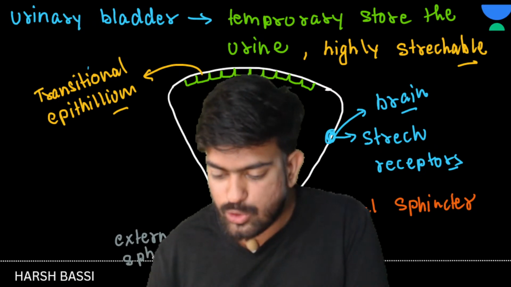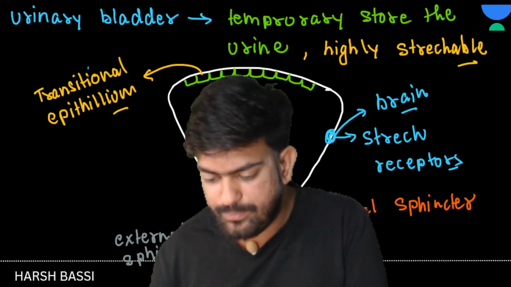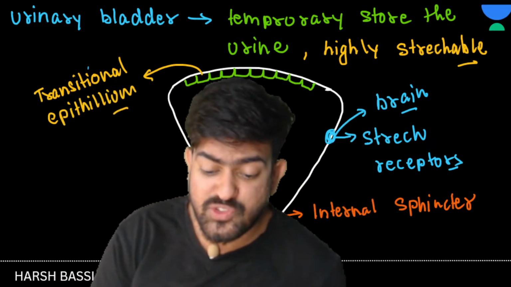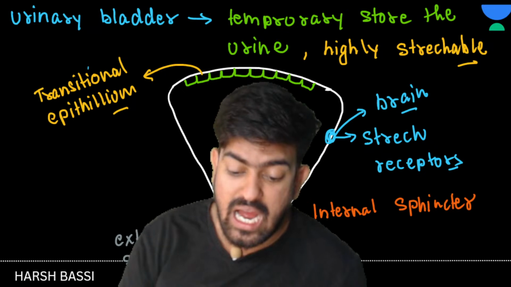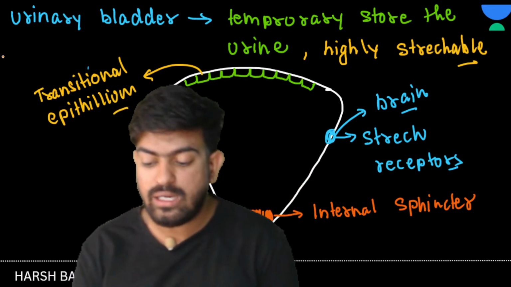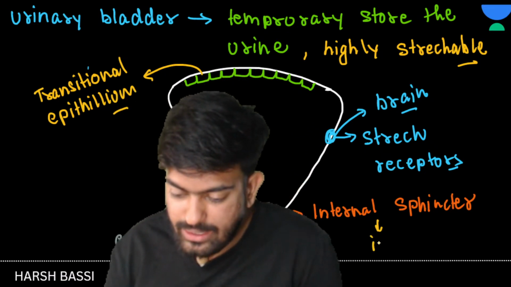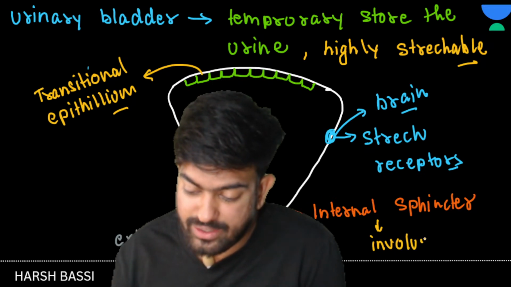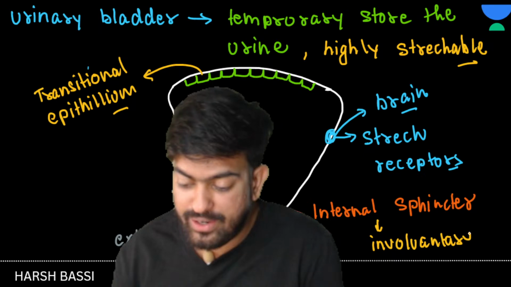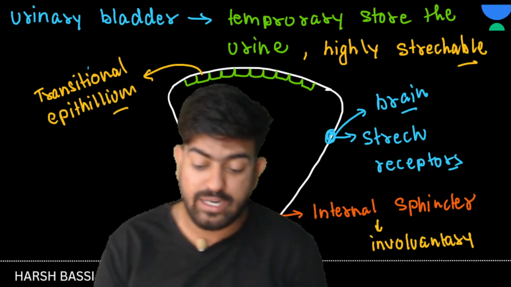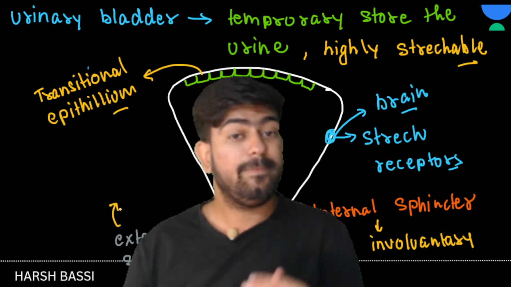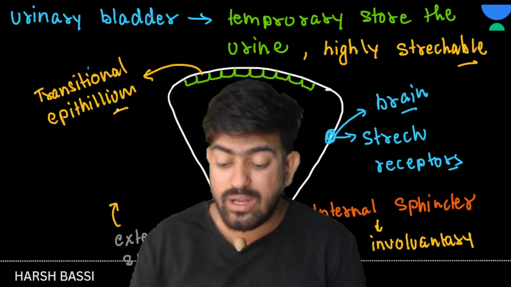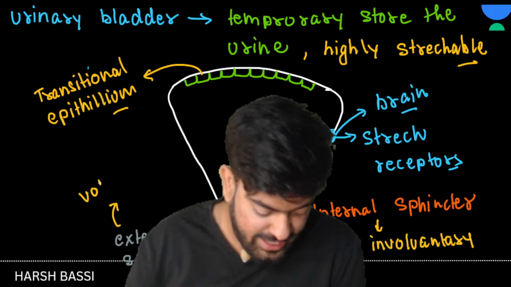Basically दोनों ही थोड़े दूर के डिस्टेंस पे होते हैं. External sphincter and internal sphincter. Internal sphincter, I say internal, I say involuntary. You can't control it. So internal sphincter is involuntary. And external sphincter, you can control it. बाहर की बात है तो बाहर की दुनिया को तुम कंट्रोल कर सकते हो. So external is voluntary.